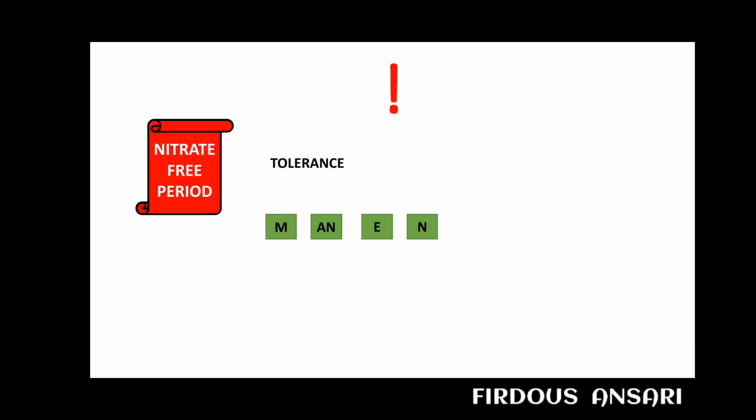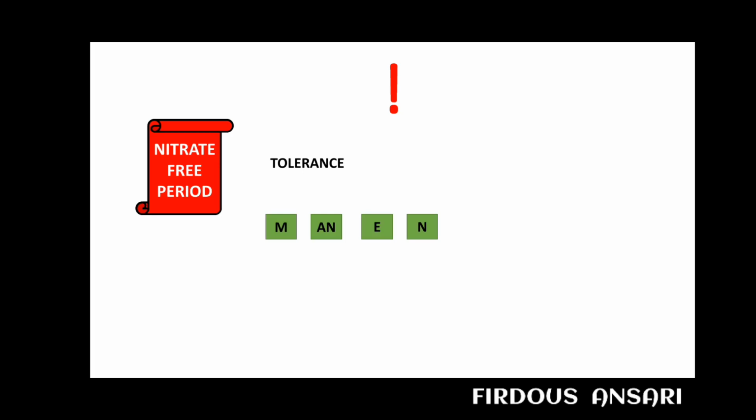After 6 hours, again in the afternoon, the person will take nitrates, the enzyme will convert nitrate to nitric oxide and the action will be produced for 6 hours. Again in the evening, the person will consume the nitrate and the enzyme will convert nitrate to nitric oxide and the action will be produced for 6 hours.